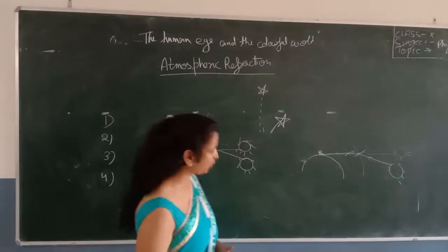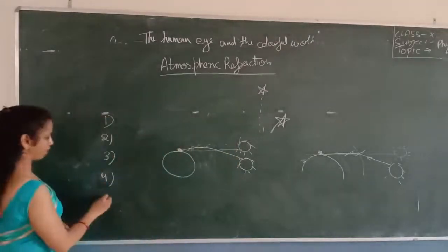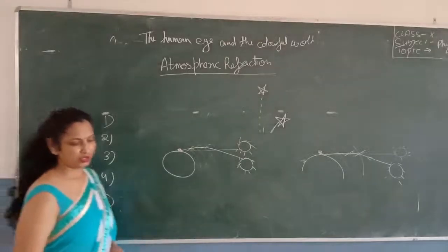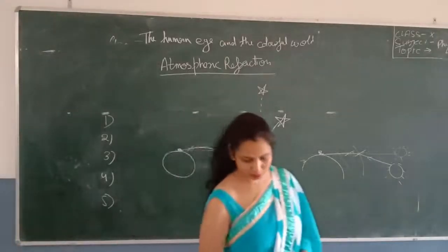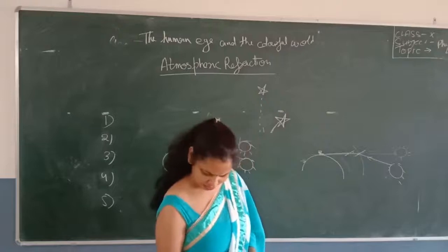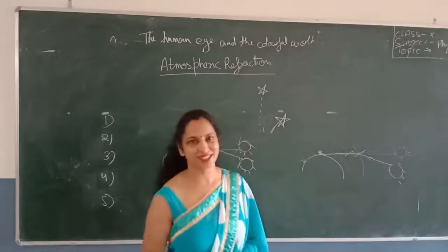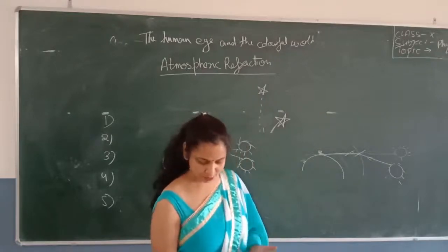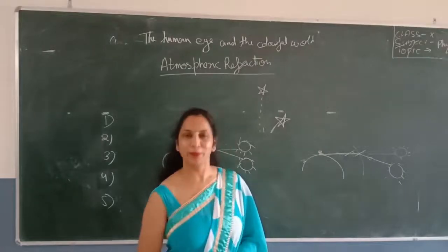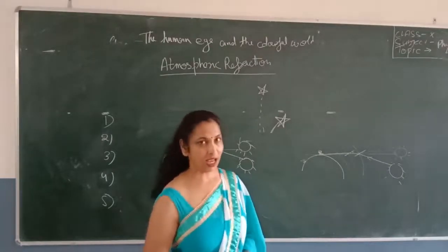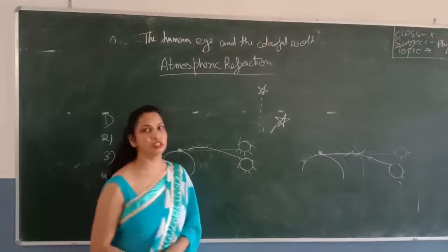So these are a few questions related to atmospheric refraction. This was question number 5, the reason for the advanced sunrise and delayed sunset. So this is all about atmospheric refraction, its different applications, and these are the different give-reason questions.